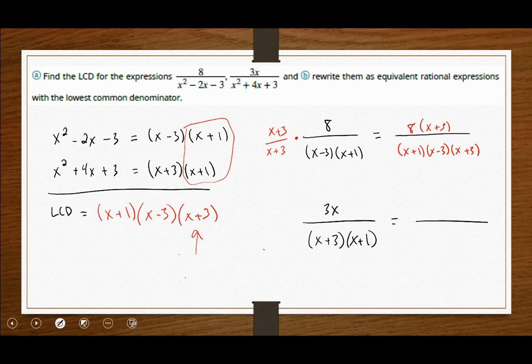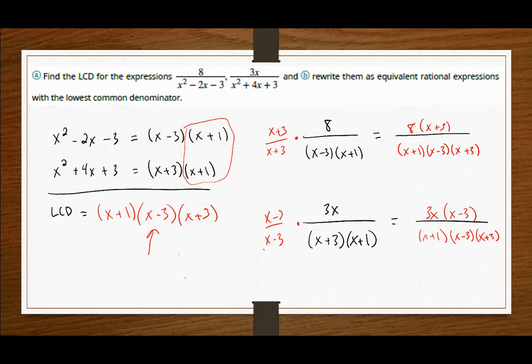We would like an equivalent expression that has the correct LCD value in the denominator. So what is the missing factor in this case that gets us there? Well, now the missing factor is not x plus 3. It already has one of those. What we are missing is the x minus 3. So my equivalent here is given as 3x times x minus 3 in the numerator all over our LCD.